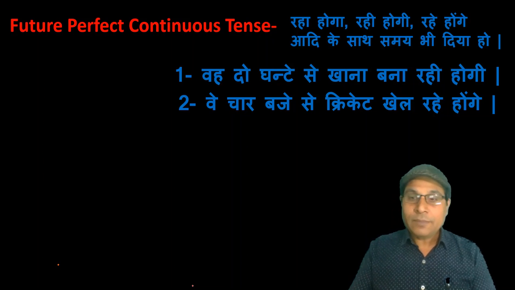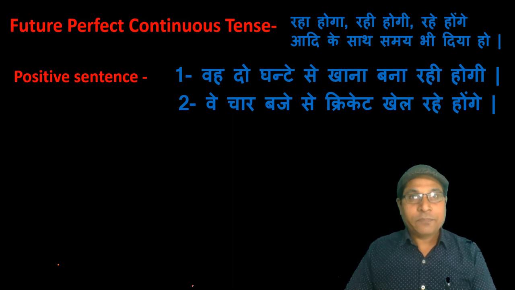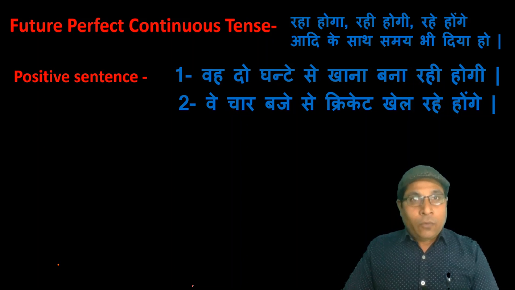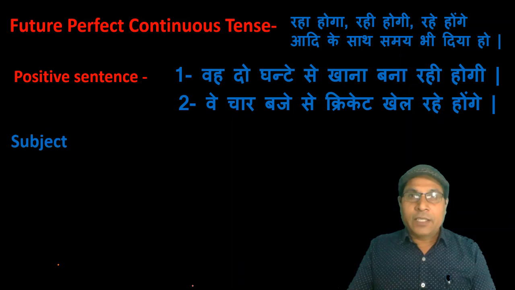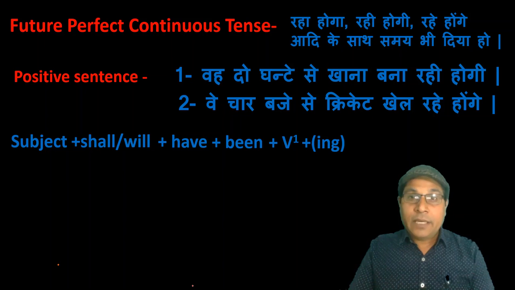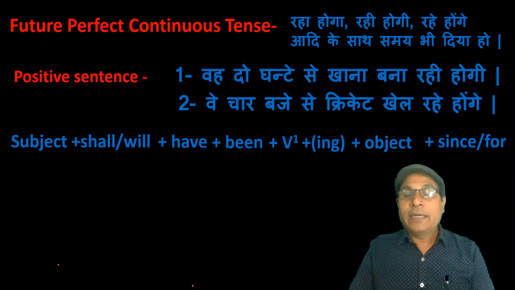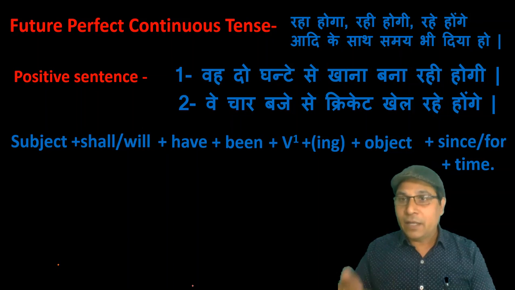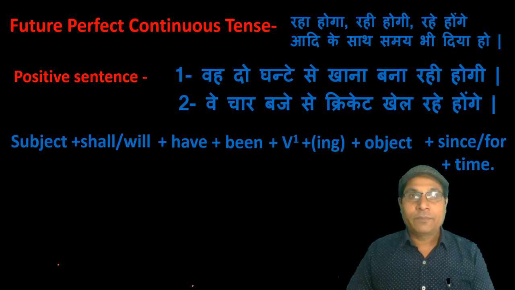Okay, these are positive sentences. We make future perfect continuous tense with subject, then shall or will as a helping verb, then have, then been, then ing form of the verb and object, and then since or for to show time, then time. At last you have to use full stop.